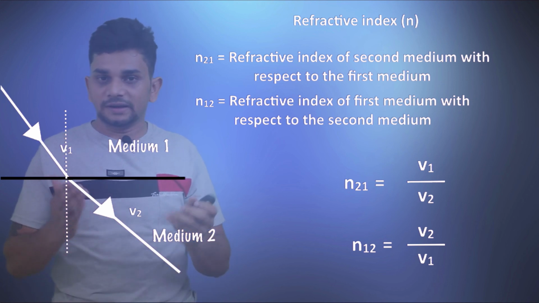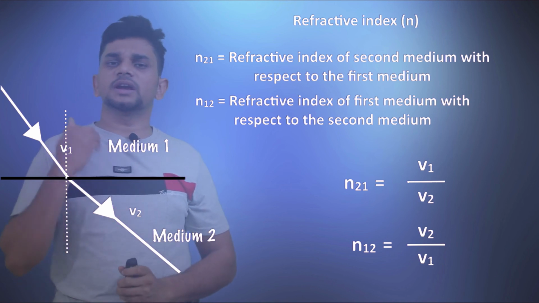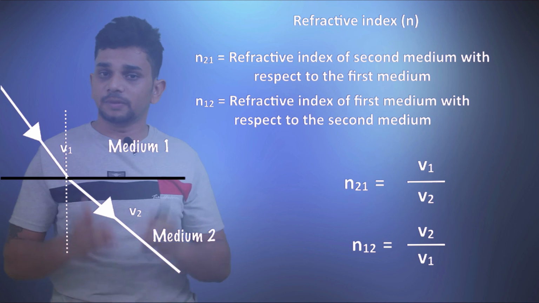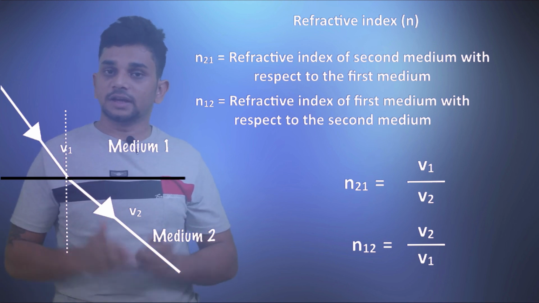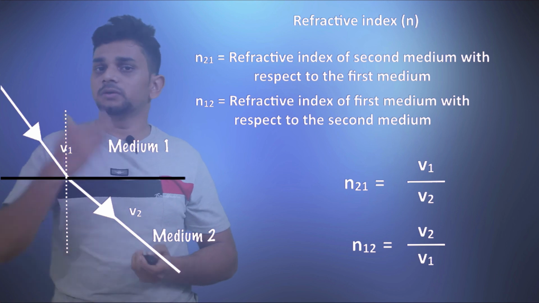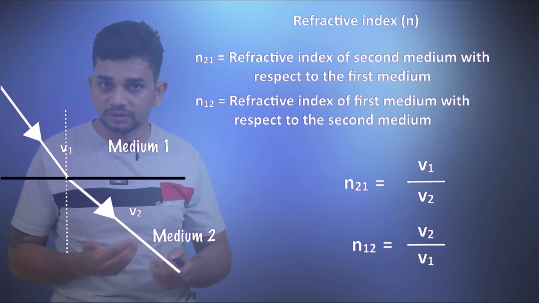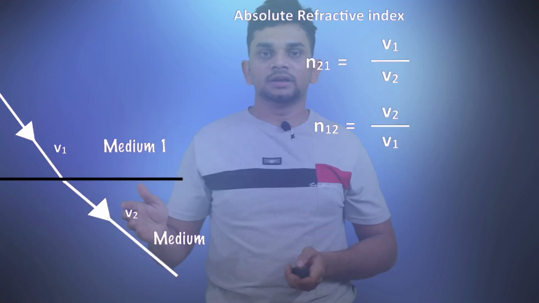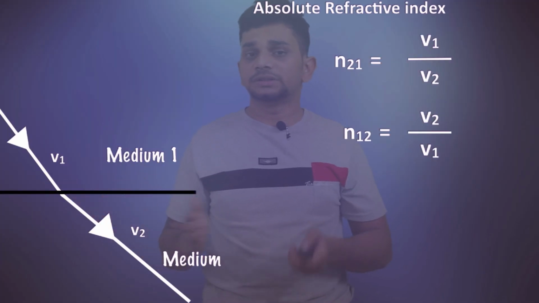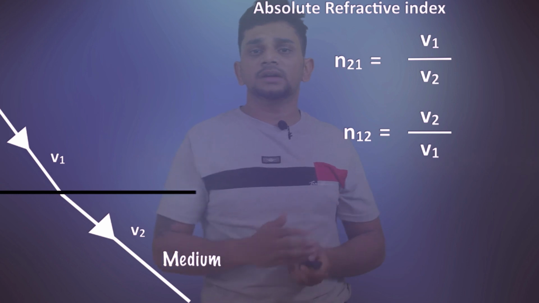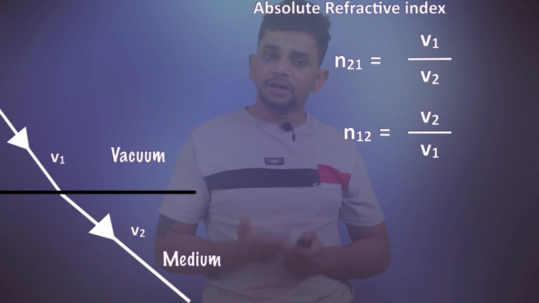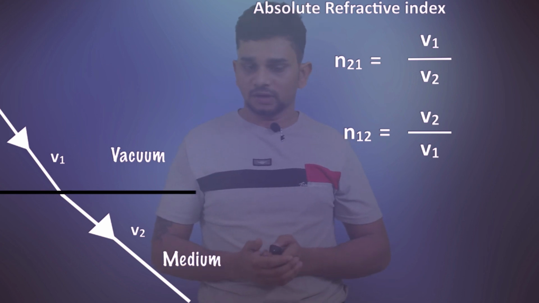Now we are going to define absolute refractive index. How can we find the refractive index of a particular medium? We are considering that medium. Light is traveling from vacuum to that medium. Then what is going to happen? What will be the relation? We are going to discuss that. Here you can see medium 1. We are changing this medium 1 and bringing in vacuum. Instead of medium 1, we are using vacuum.